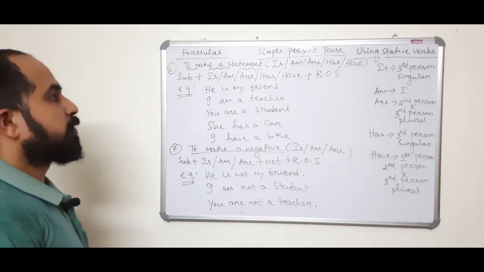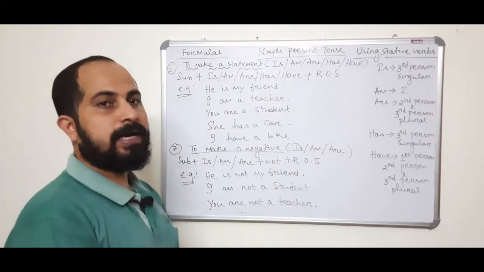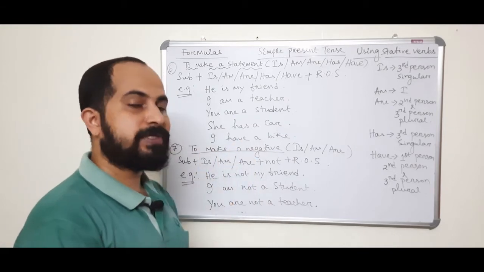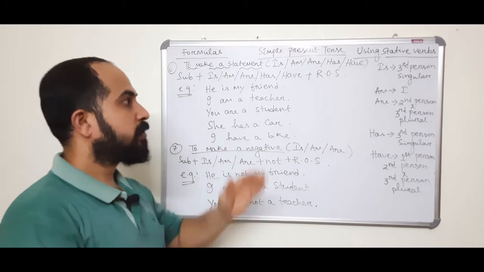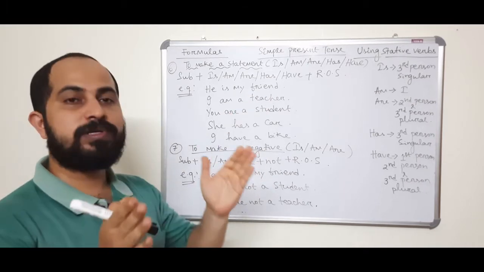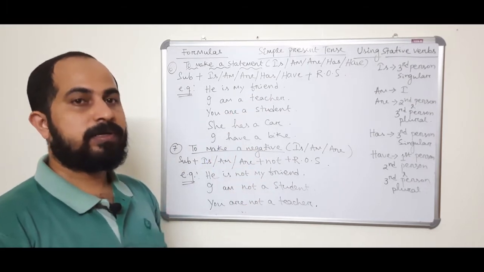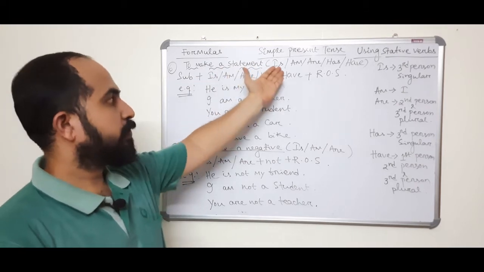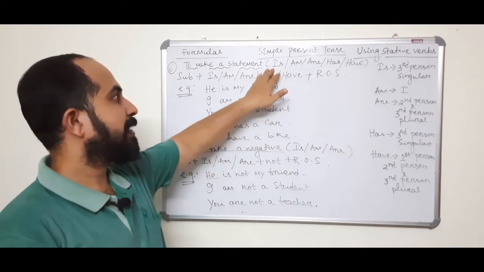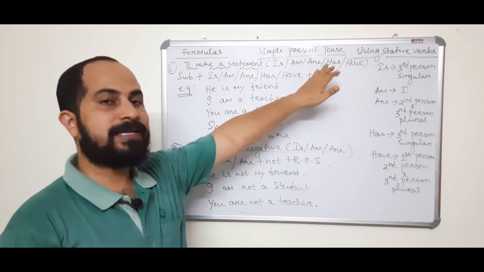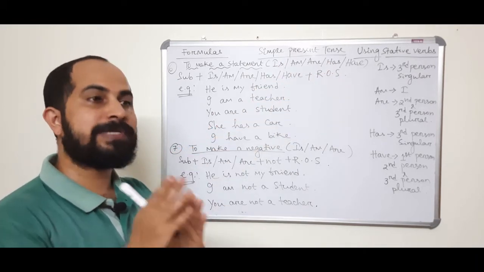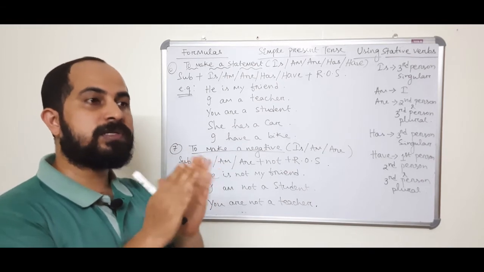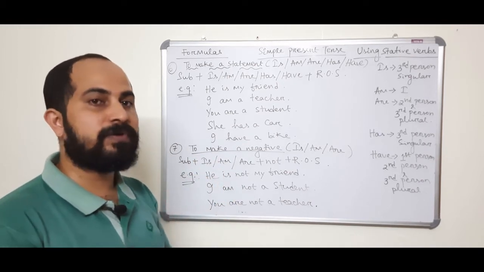Okay, so using stative verbs. I have told you already the verb forms, stative and action, the types of verbs. Stative verbs mean they don't do any action. I have given a few stative verbs like is, am, are, has and have. They are the common stative verbs. There are many stative verbs, and sometimes we also use certain action verbs as stative verbs.